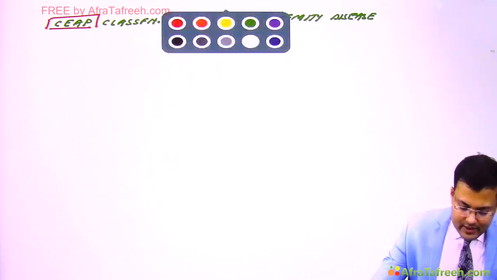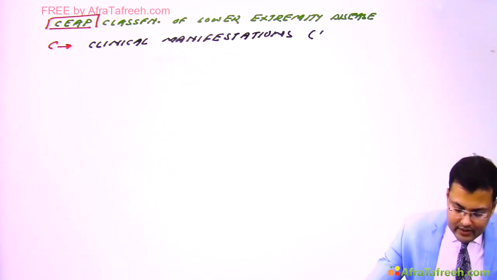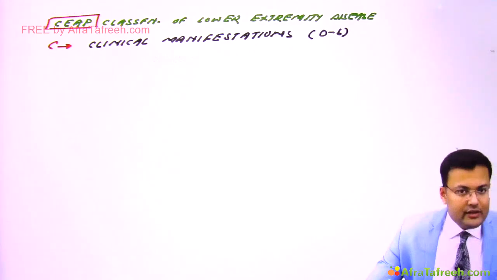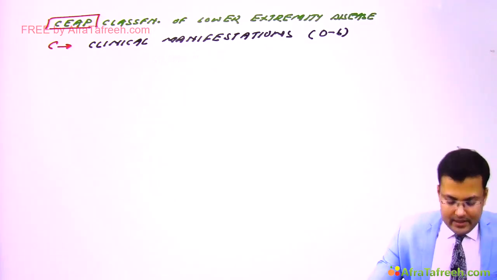One by one, see what C is. C is clinical manifestations, and these are graded from grade 0 to 6. This was the question asked in NEET PG and INI CET.